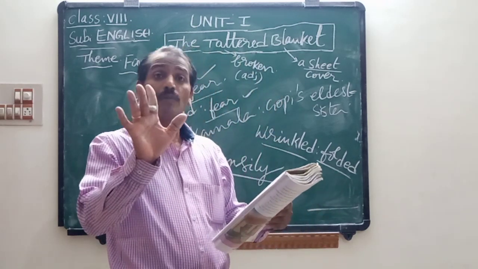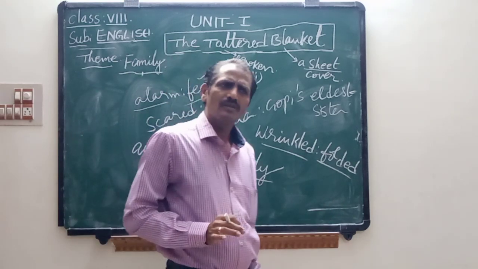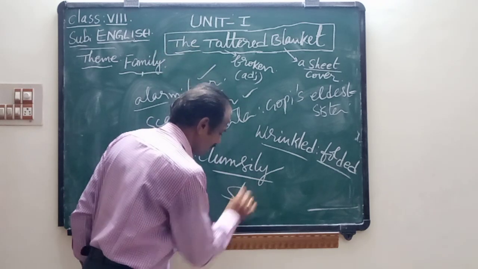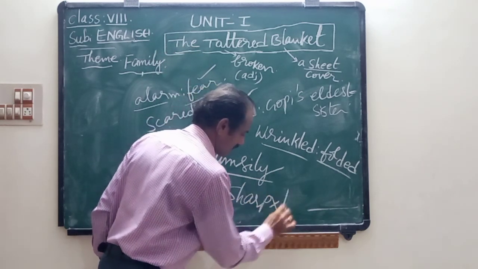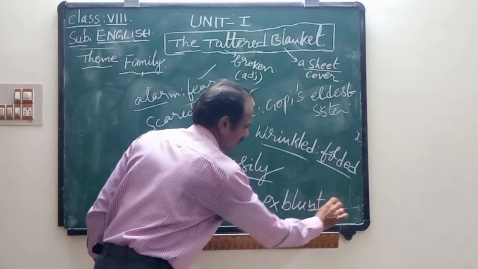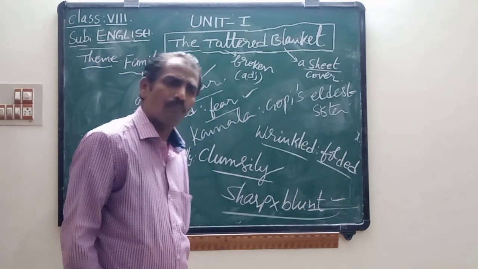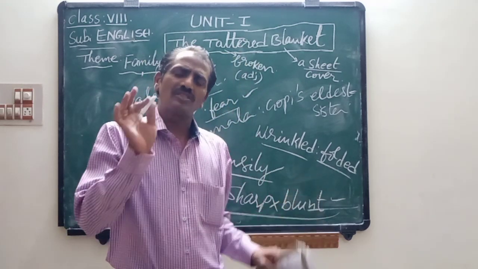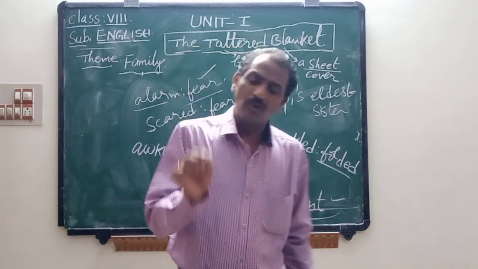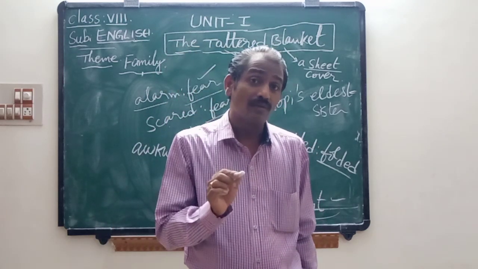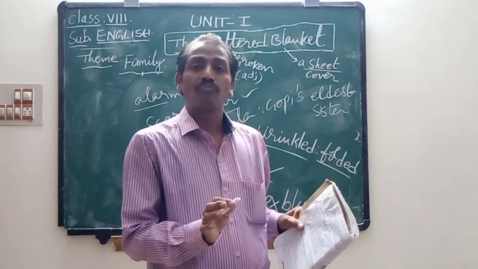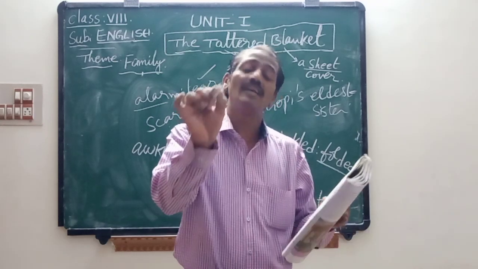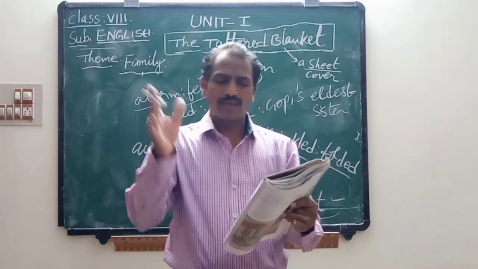But sometimes her memory is quite sharp. Sharp's opposite is blunt. But sometimes mother's memory is sharp. She is correct, she is good at it, and she asks everything in a correct way. But many times she behaves like this. She does not recognize anyone else. But sometimes her memory is quite sharp.